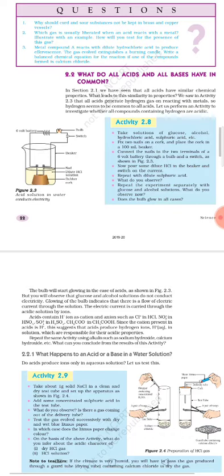Question number 2. Which gas is usually liberated when an acid reacts with a metal? Illustrate with an example. How will you test for the presence of this gas? Now this we have discussed a lot of times. When a metal reacts with acid, the gas which is liberated is hydrogen gas. You can take zinc metal, you can take calcium, you can take magnesium, you can take any metal. The gas which is liberated is hydrogen gas.